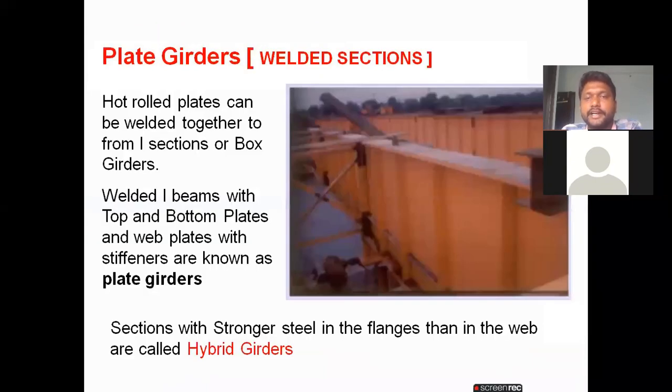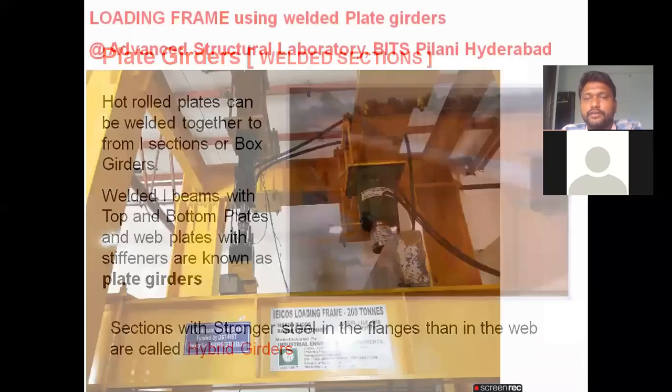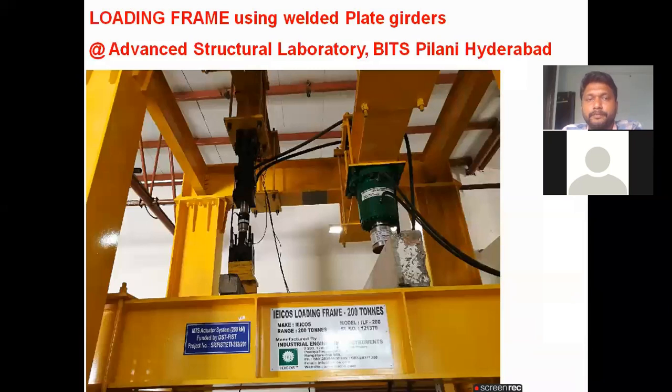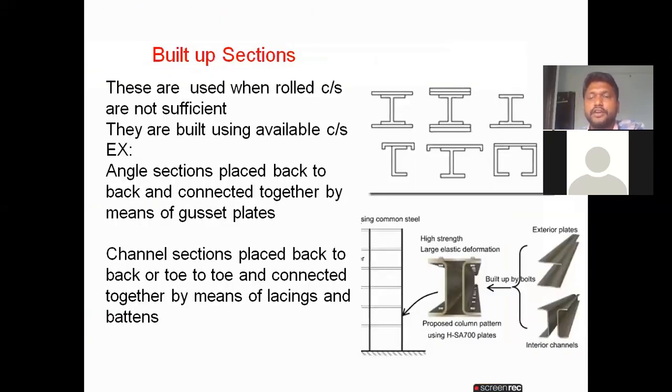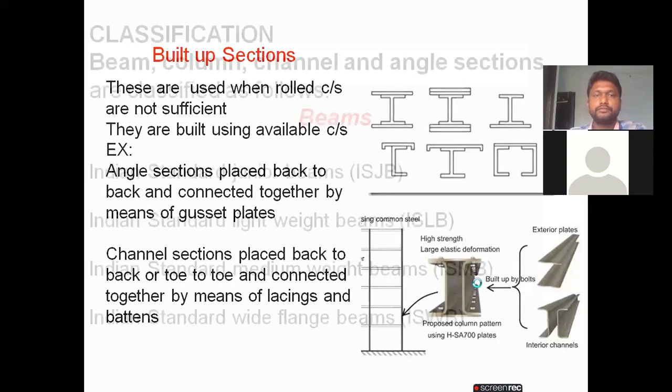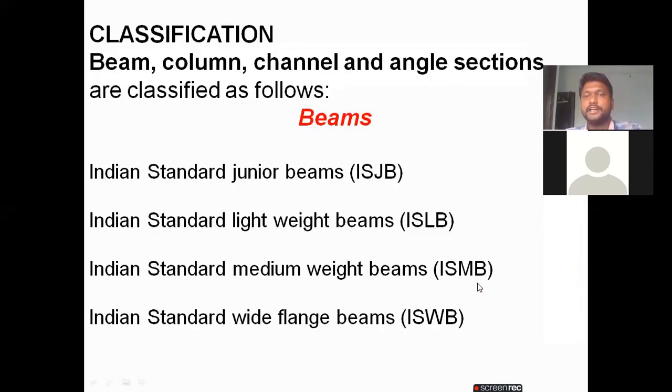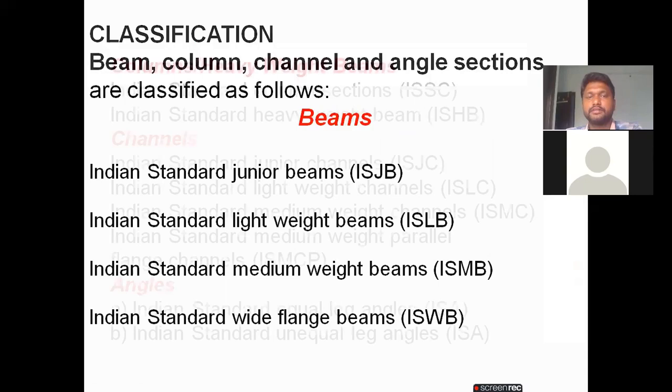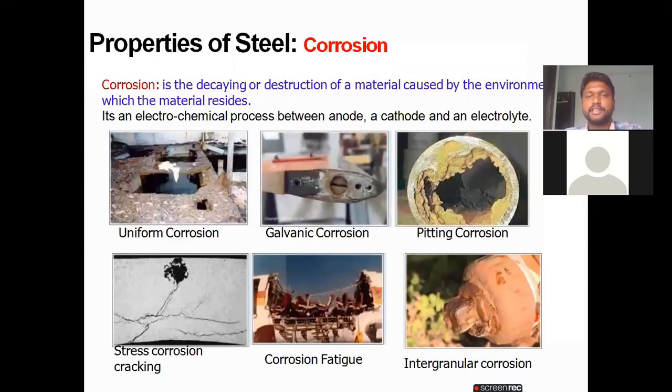And this is a plate girder. Anyway, we will design it in the 4th or 5th unit. This is also a welded plate girder. They are the built up sections. You see the built up section, yesterday I told you, the sections are attached: there is an I section, and another member is attached. So when two members are attached, that is a built up section. So it is like this. Classification I already told you, the beams, channel section and all things.